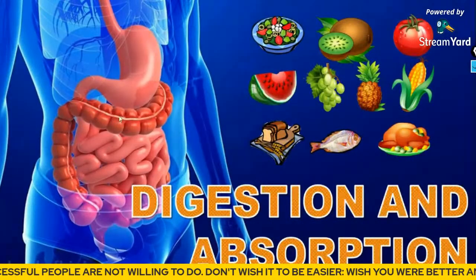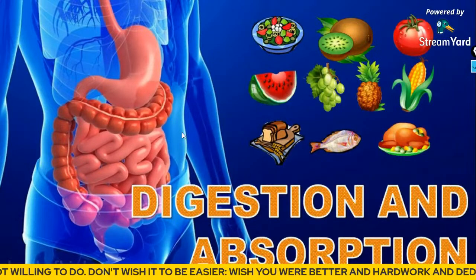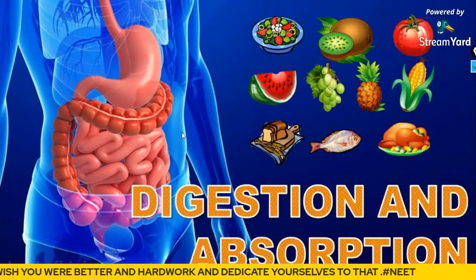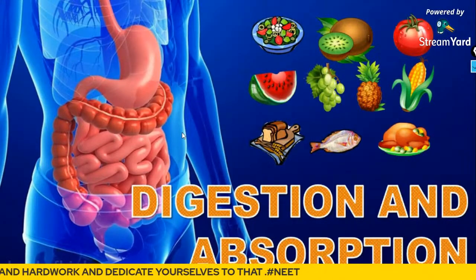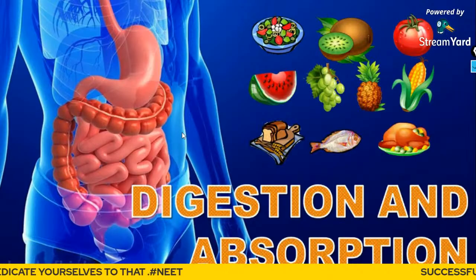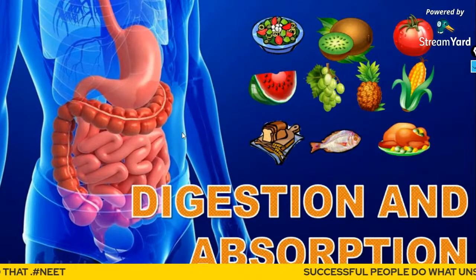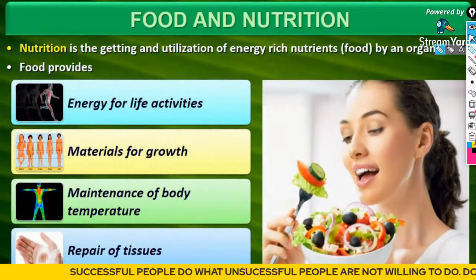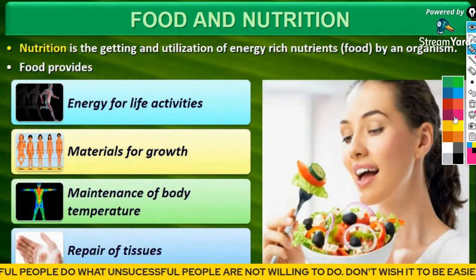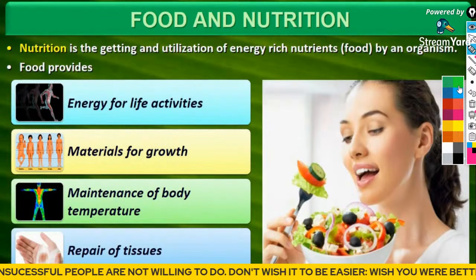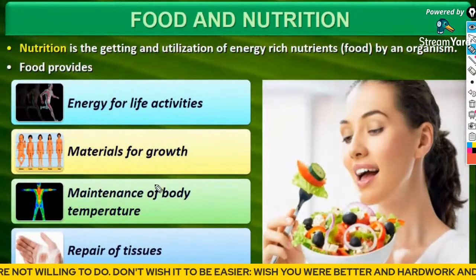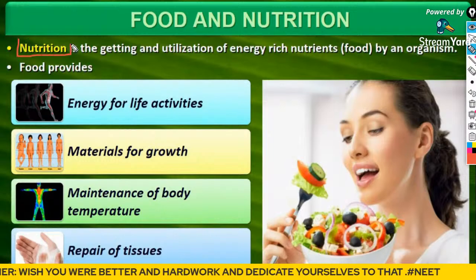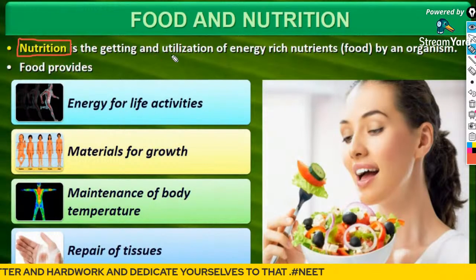So let's get started with this chapter, Digestion and Absorption, one of the most important chapters of human physiology for your NEET exam, in which you can expect 4 to 5 questions directly from this chapter, right from NCERT itself. Today's class would be purely based upon NCERT level. We would be discussing those things which are actually mentioned in the NCERT. The first term which we have to discuss is nutrition.